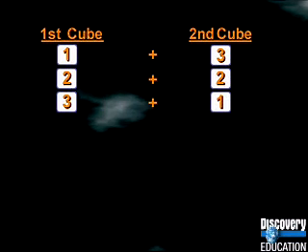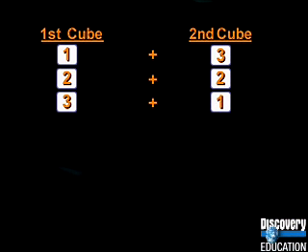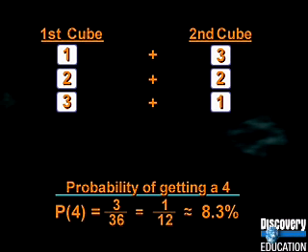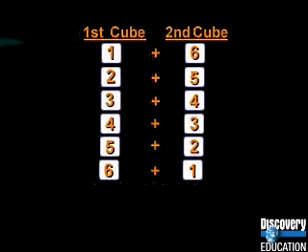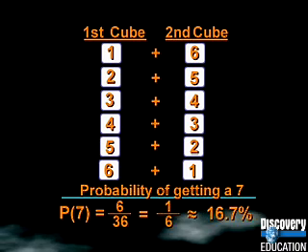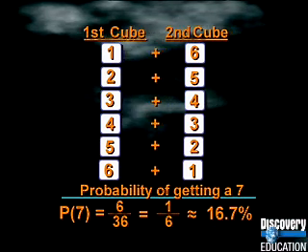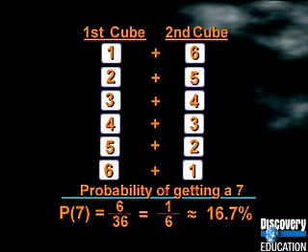Well, we could get it in various ways. A combination of a 1 and a 3, a 2 and a 2, and a 3 and a 1. That's 3 different ways out of 36 total possibilities. 3 out of 36, or about 8%. The greatest probability? Getting a 7. There's a 6 in 36 chance, about 17%. That's because you can get the number 7 with more combination rolls of the number cubes.